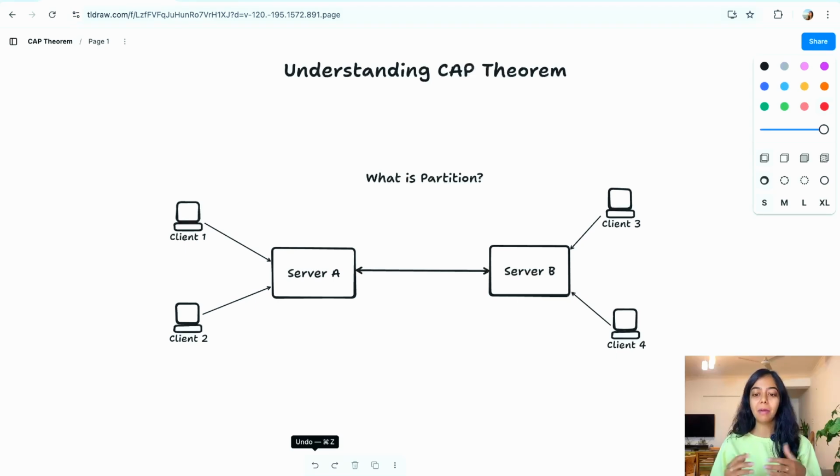In order to understand partition better, let's look at this simple example. Imagine a system that has two servers, server A and server B. Both are connected to each other and data is synced between them. Server A serves the request for some set of clients and server B for the other set of clients. All the writes that happen on server A are synced to server B and vice versa. This means irrespective of which server the client is connected to, all of them are going to receive the same information. What happens if this link between server A and server B breaks?